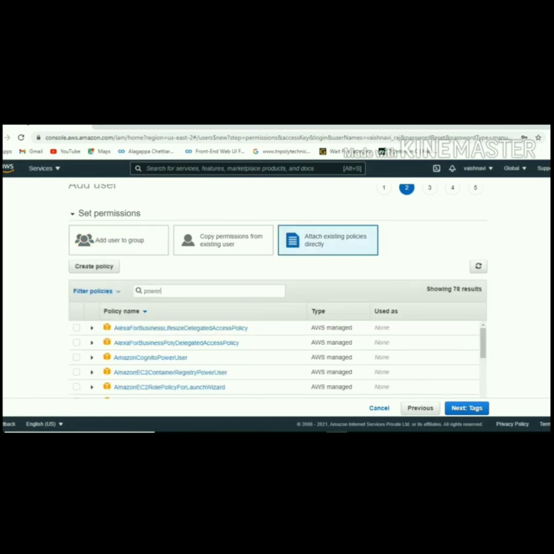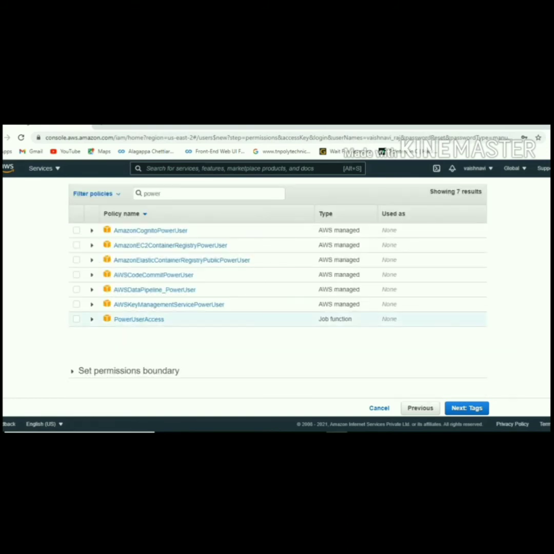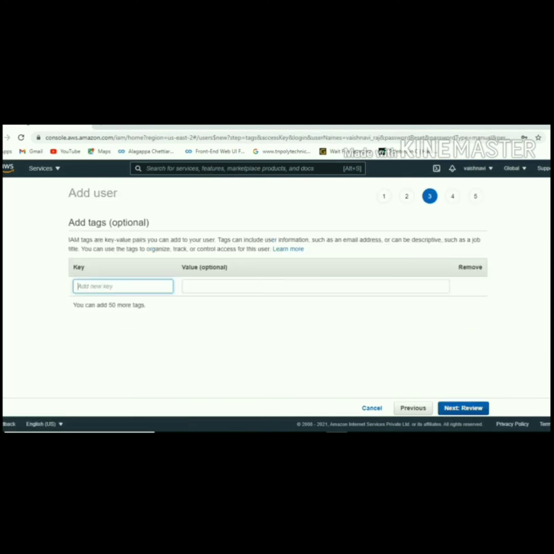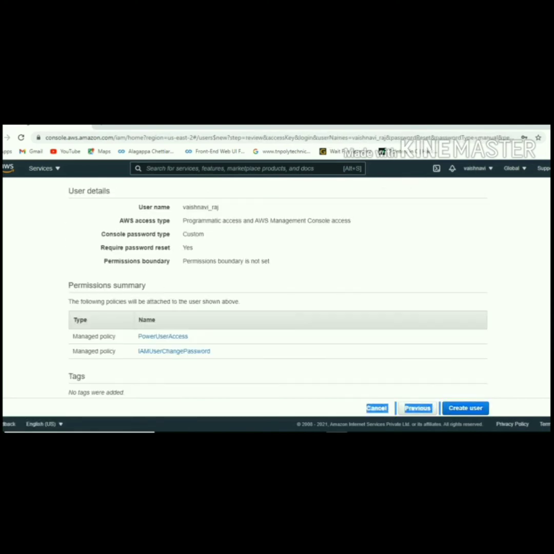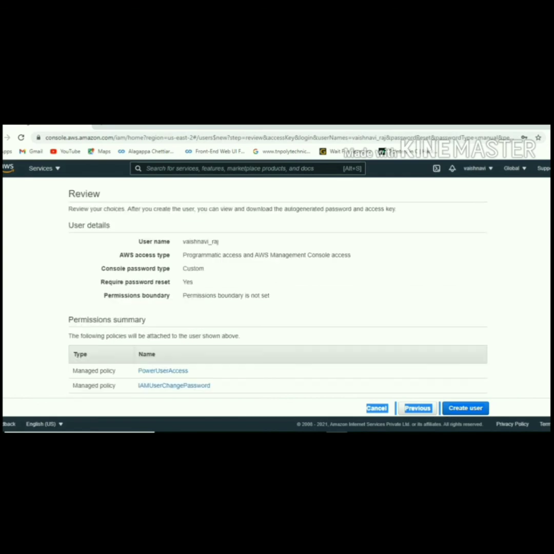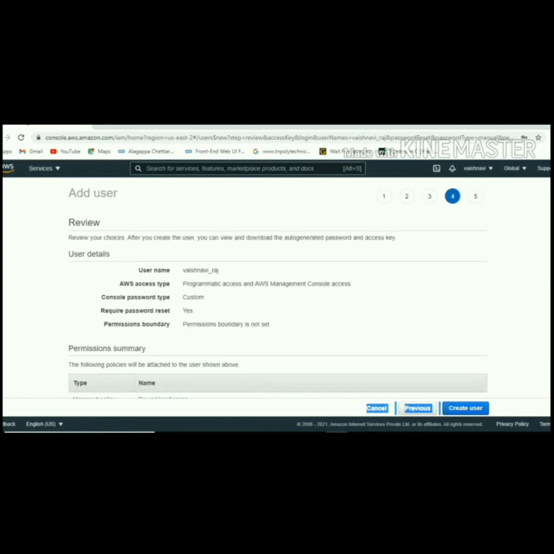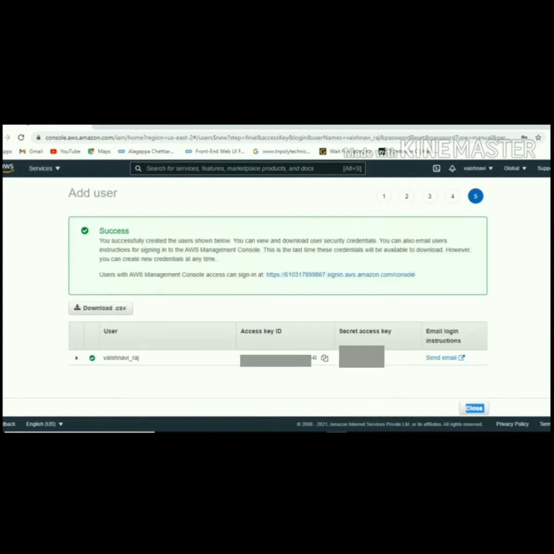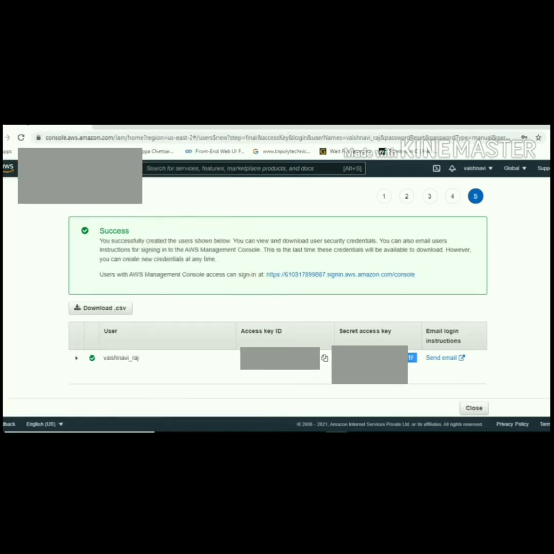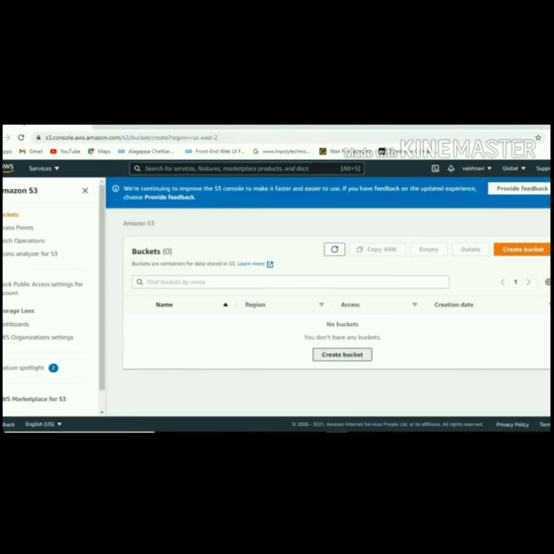Select power user access, then give next. We don't need to add any tag, so give next. Click create user. Your IAM user was created successfully. Now it shows your access key and ID. Save it.